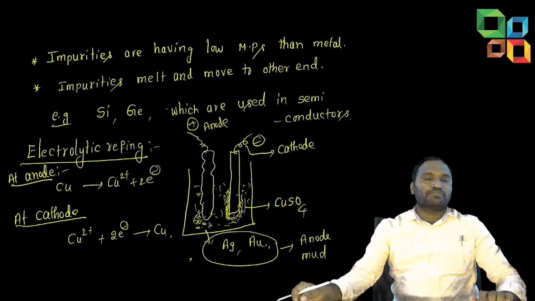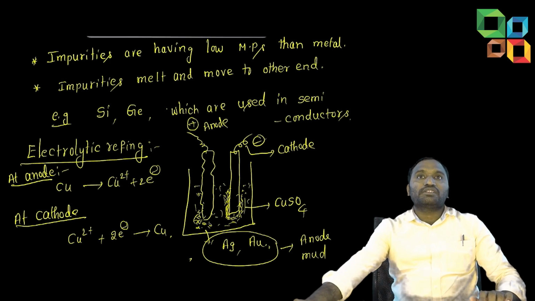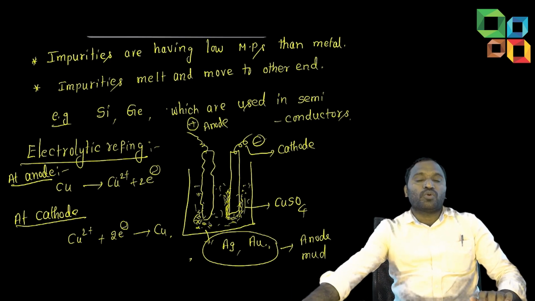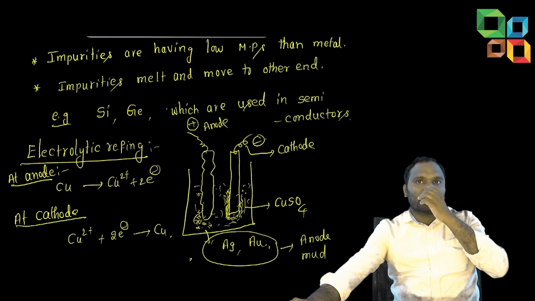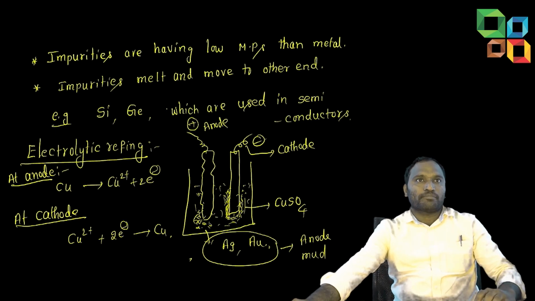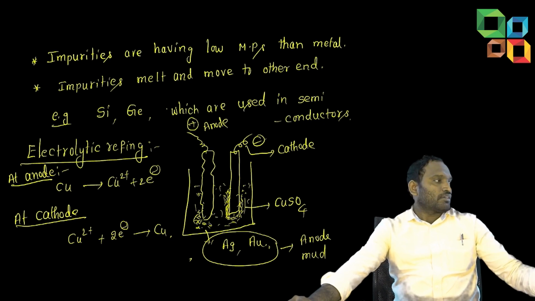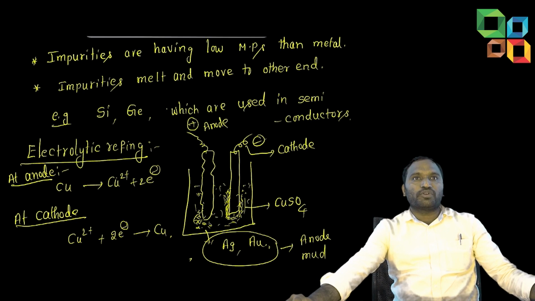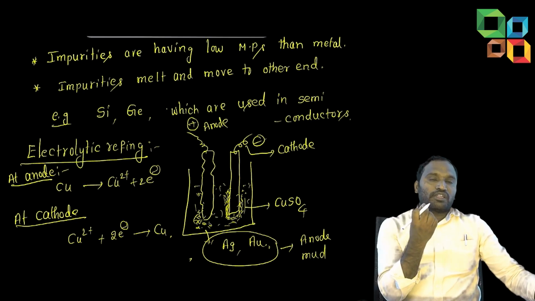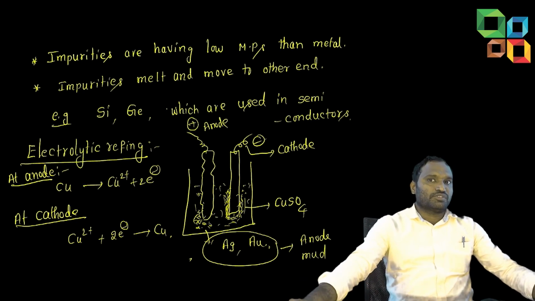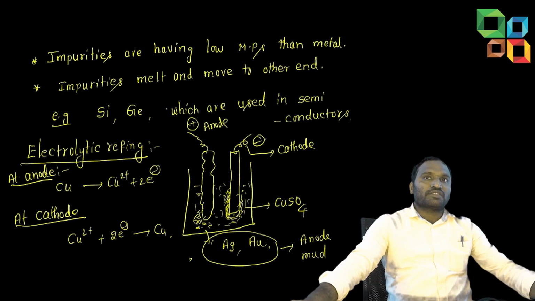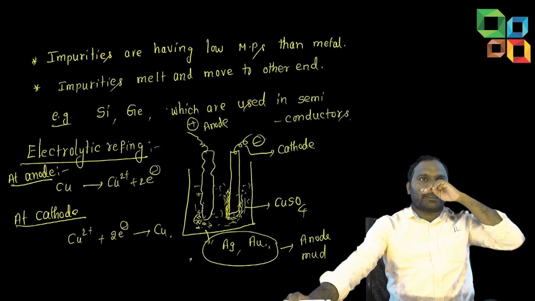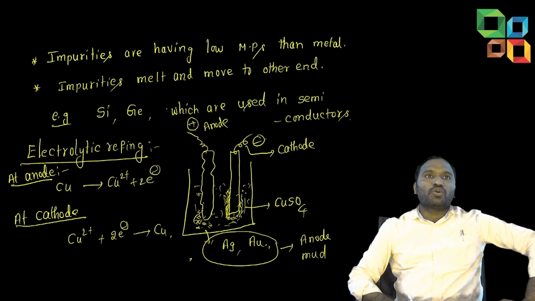Not only that, extraction of silver and gold is a very risky and highly expensive process. After so much work, the amount we get will be less. Considering all cases, extraction is a loss, so we won't extract. Anode mud contains silver and gold.